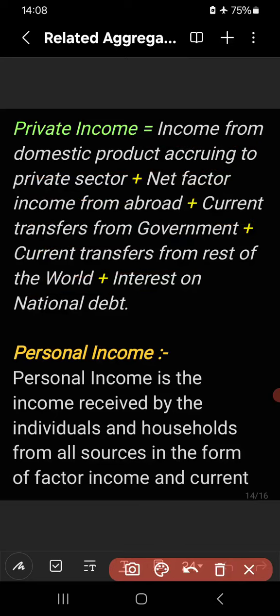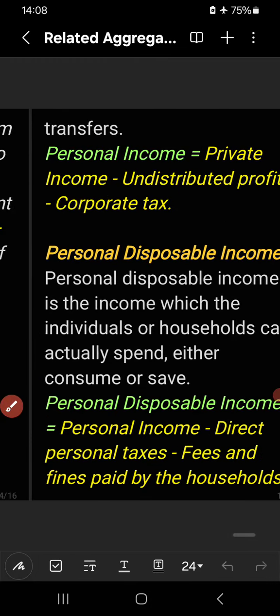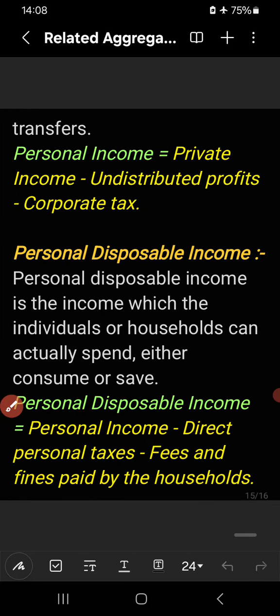Then we will discuss personal income. Personal income is the income received by individuals and households from all sources, in the form of factor income and current transfers. In relation to private income, some part of the profit is retained by the firms as undistributed profit or corporate saving, and some part of the profit is taken by the government as corporate profit tax.